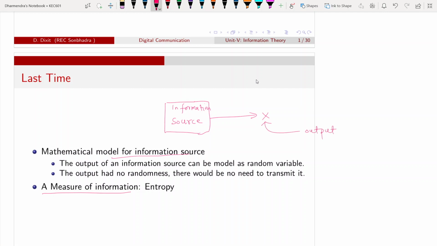The mathematical model for an information source means that the output of the information source can be modeled as a random variable.